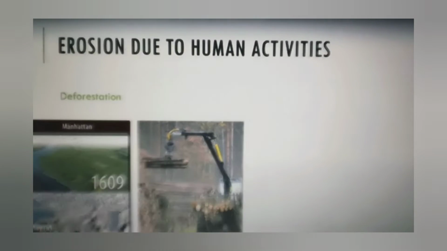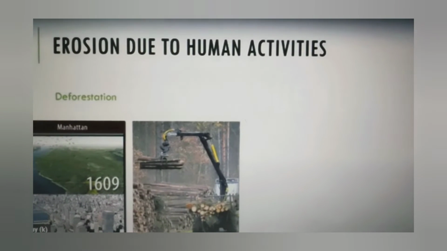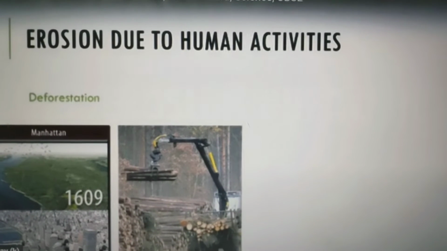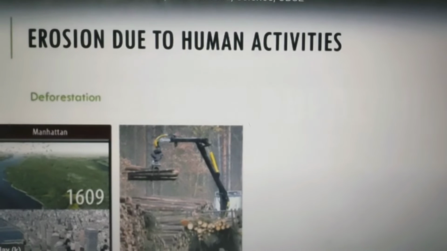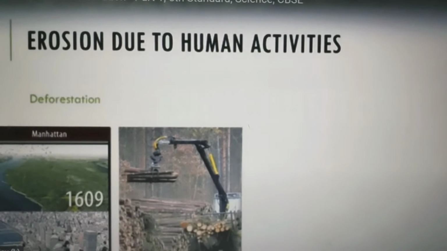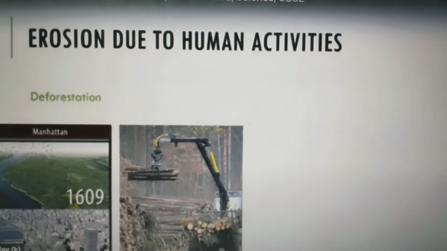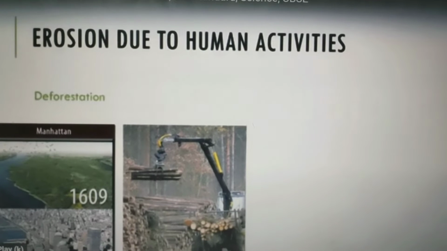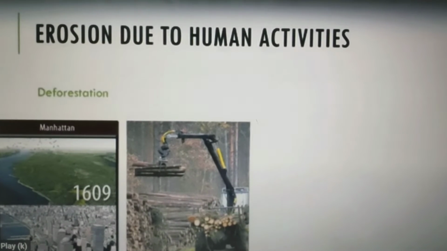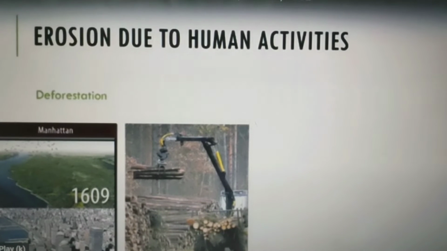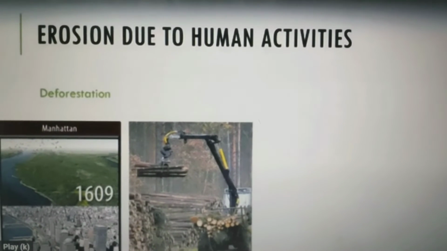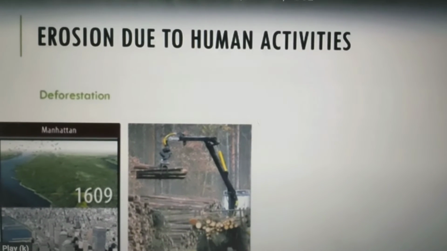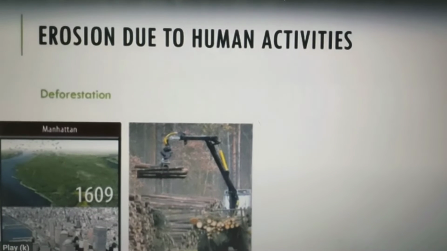Now let's see how humans are responsible for soil erosion. The first main activity of humans is deforestation, that is, cutting down of trees. Humans have been clearing large areas of forest for wood, living space and farmlands. This deforestation has left the land bare and thus increased soil erosion. I have told you earlier also, whenever the land becomes bare, it increases the rate of soil erosion.